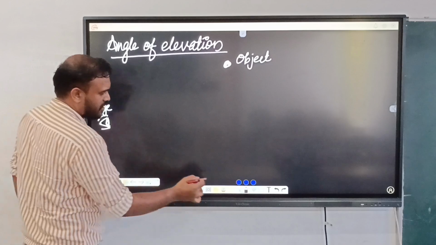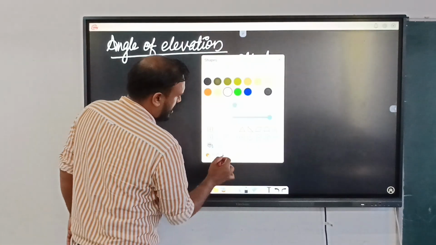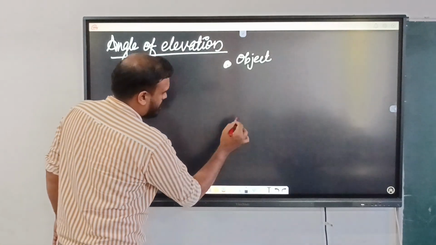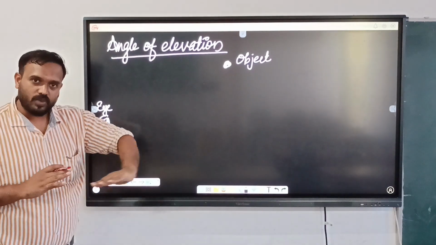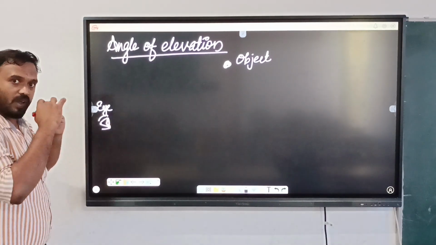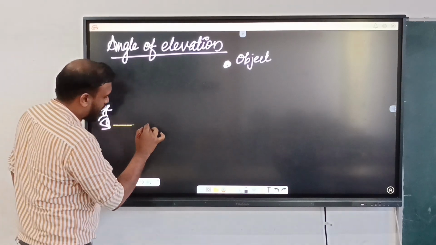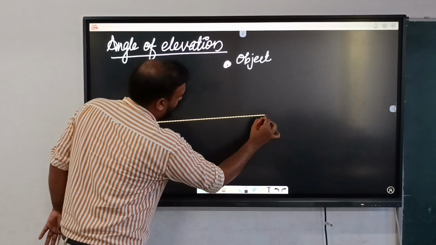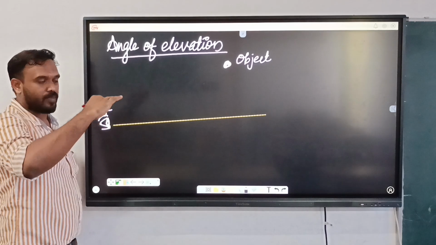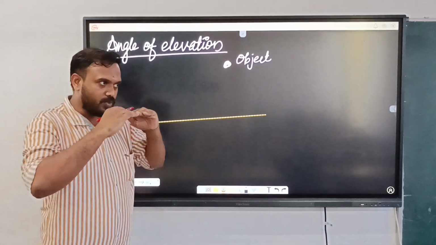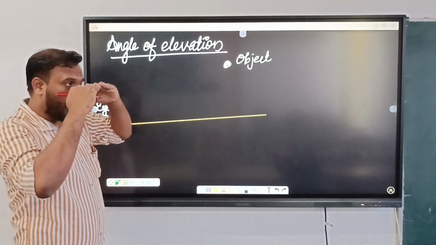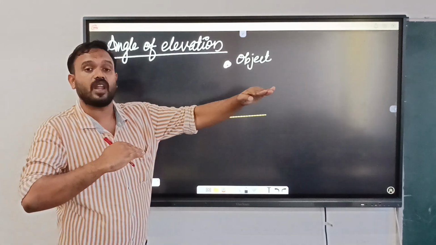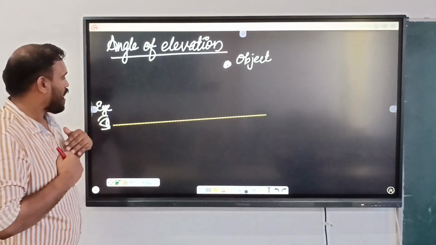So from here, listen carefully, see, this is our ground level. For our eye, there will be a horizontal level. Whenever we are looking to the top of a building, our eye has a horizontal level.